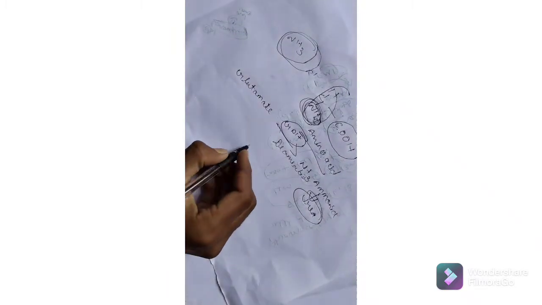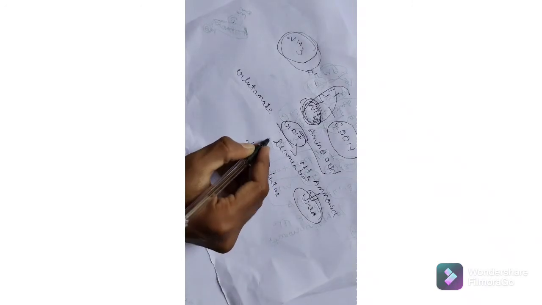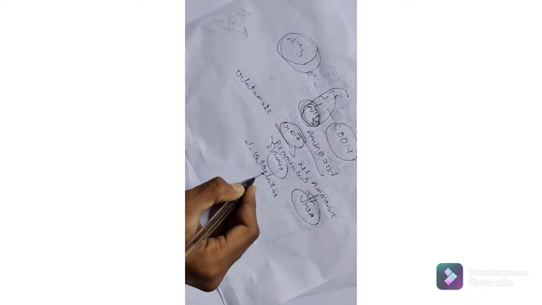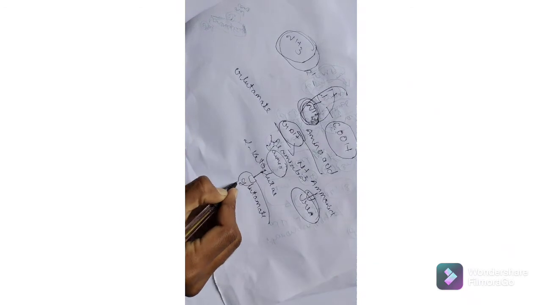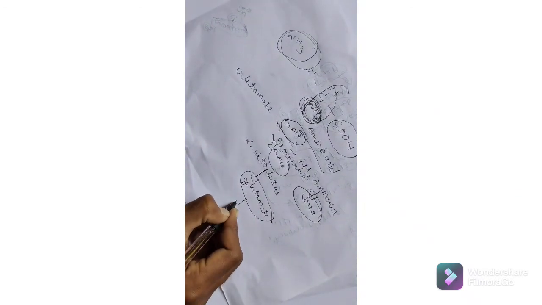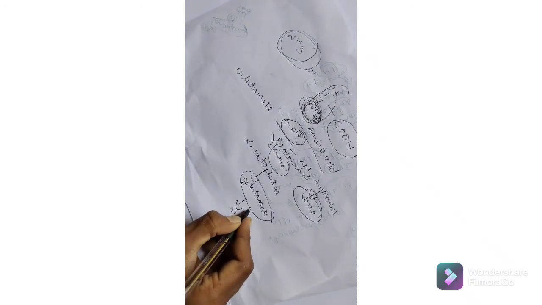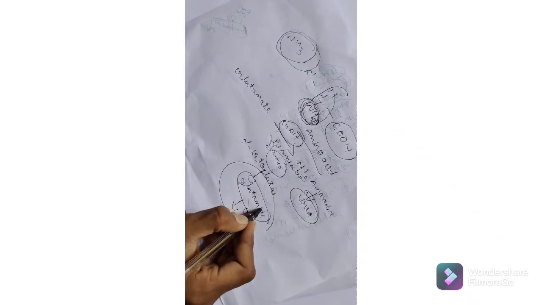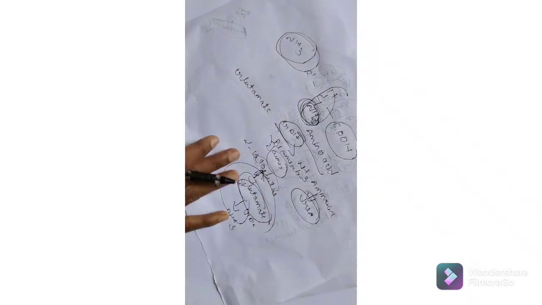First, alpha ketoglutarate receives the amino groups from the amino acids, then transfers them to form glutamate. Then this glutamate helps to form free ammonia in the presence of the enzyme glutamate dehydrogenase. This is the simple concept, and the formation of glutamate from alpha ketoglutarate is a reversible process. You understand this concept?